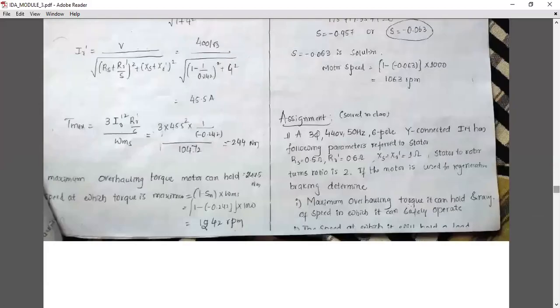So what is the safe operating range? The normal speed is 1000 to 1242 rpm. That is the speed range, the normal speed range for safe operation.